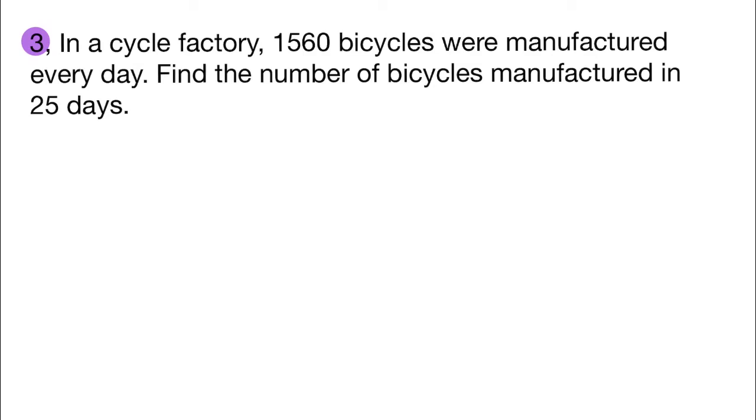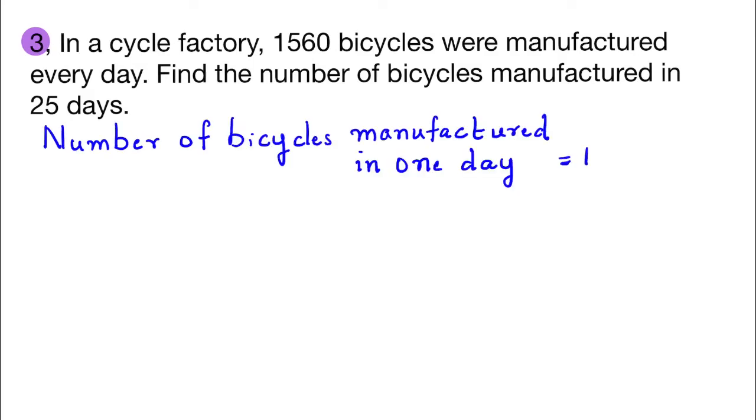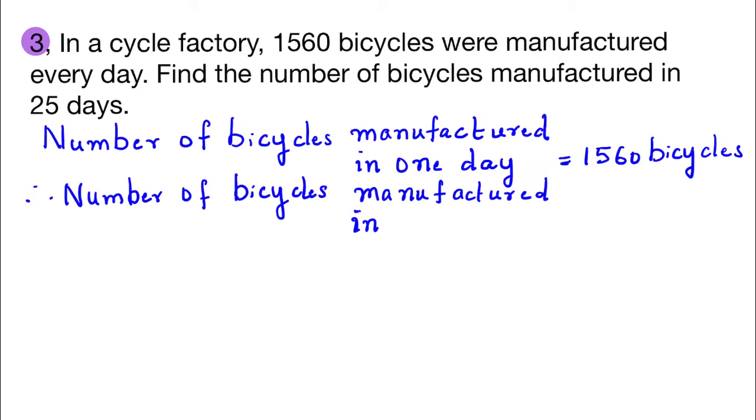Third problem. In a cycle factory, 1,560 bicycles were manufactured every day. Find the number of bicycles manufactured in 25 days. Statements. Number of bicycles manufactured in 1 day, 1,560 bicycles. Therefore, number of bicycles manufactured in 25 days is equal to 1,560 multiplied by 25.